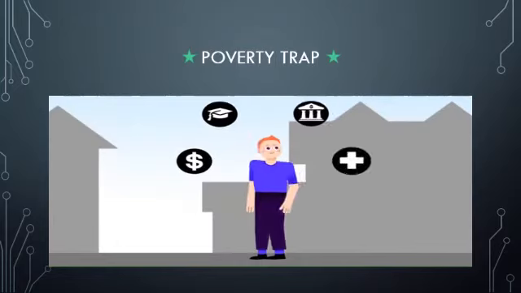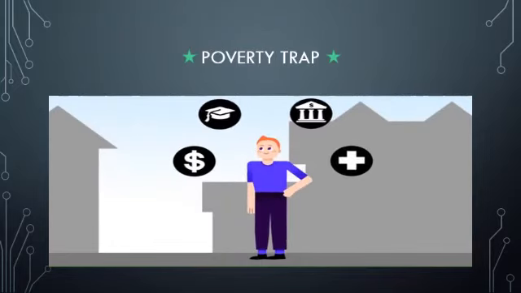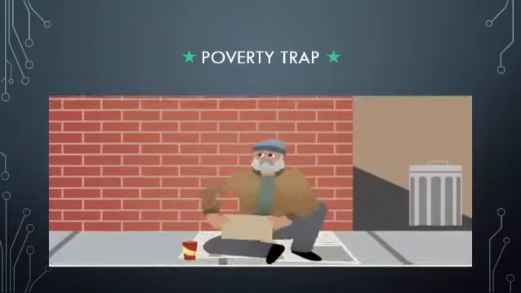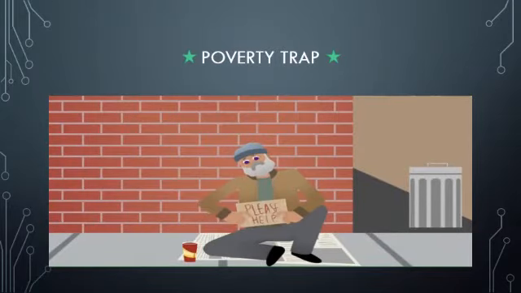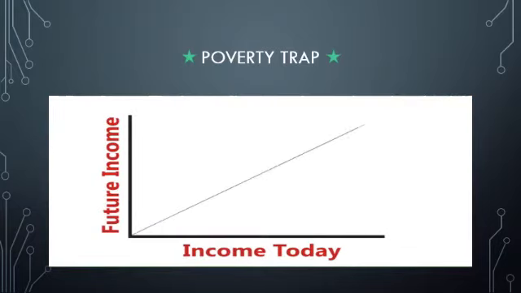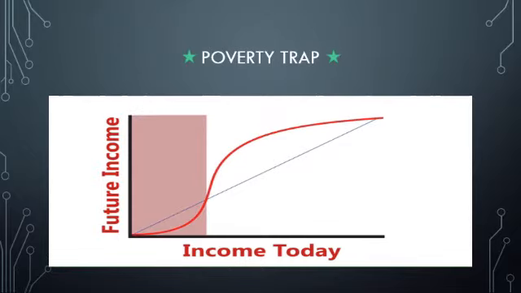Regardless, you have many more opportunities to handle financial woes than someone who lives in poverty in a less developed country. For people in extreme poverty, current investments in things like education will not have an immediate positive effect on future income. As you can see from the new graph, money someone makes today doesn't help them make money in the future until they make a certain amount. But why is this different for someone living in poverty in a less developed country?